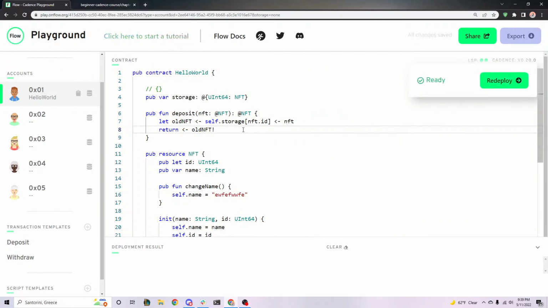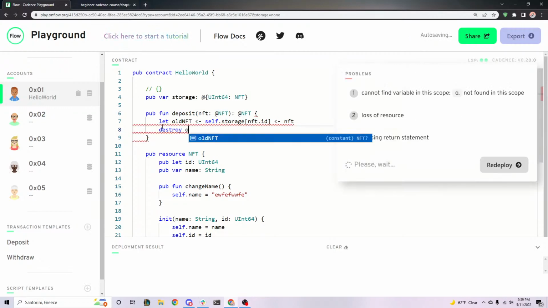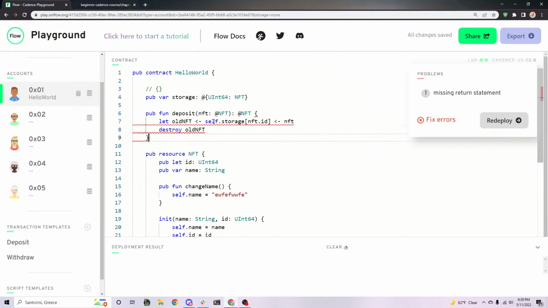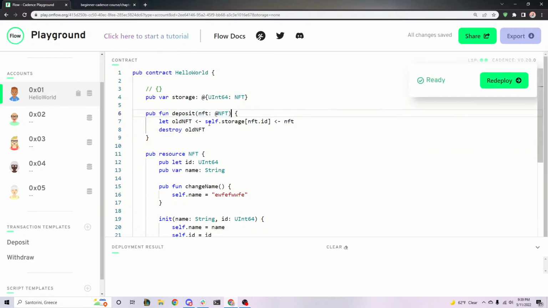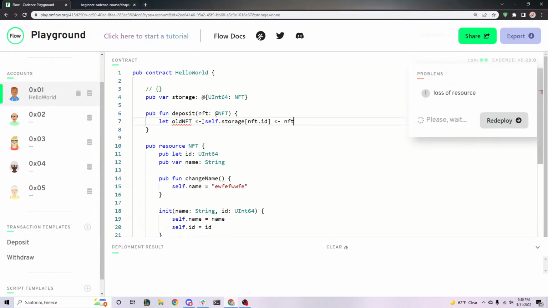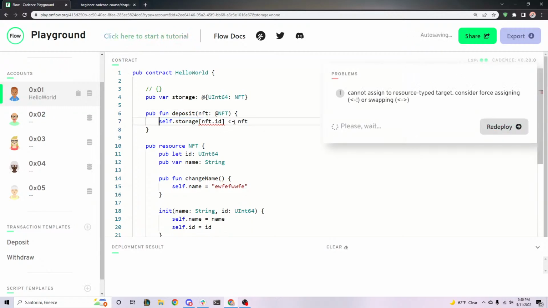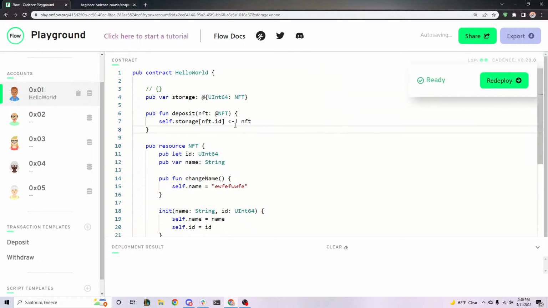Okay, I'm not going to go into that, but let's say we wanted to return it to the caller. So you could do other stuff with it, but I was just putting destroy here so that it would get rid of that error. But yes, you're right, using this case, it would definitely destroy it too. But you see what I mean, right? You could do anything you wanted with it here. You could deposit it, you could return it back to the caller, all this stuff. But let's just go back to this example. All right. That's how we deposit.